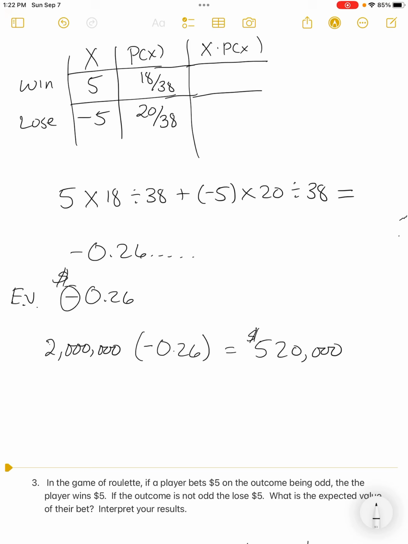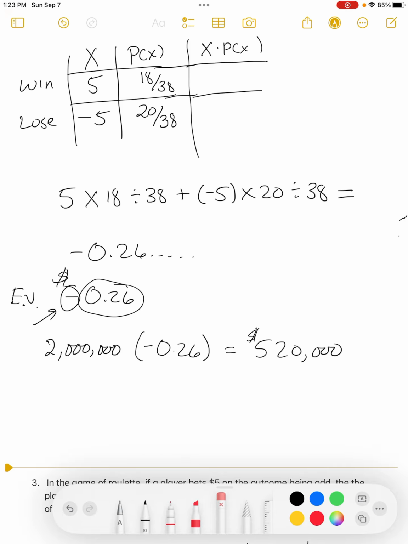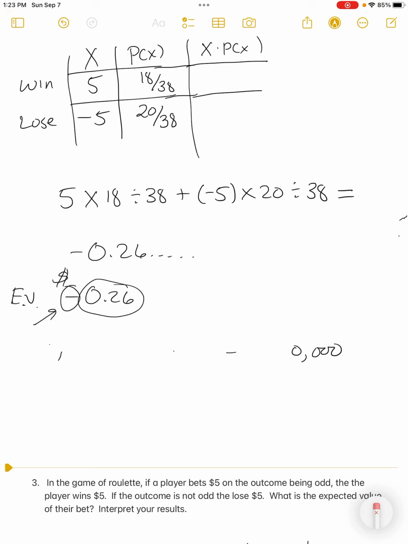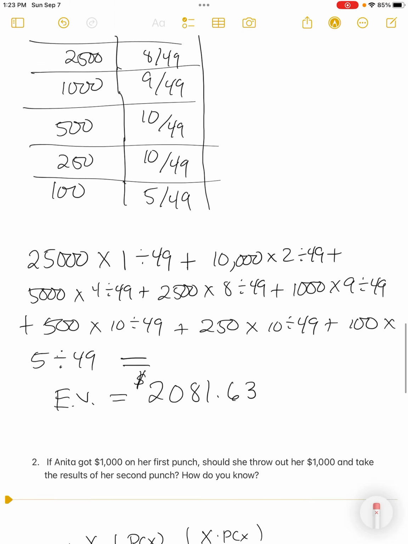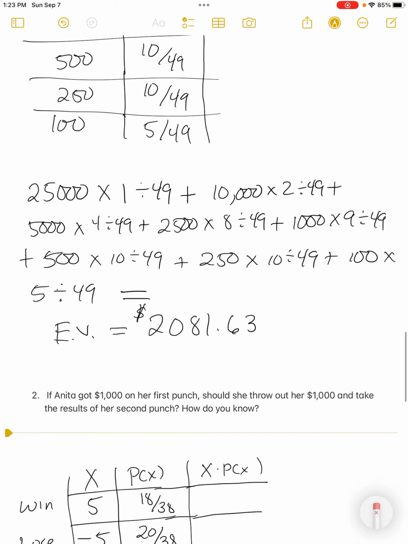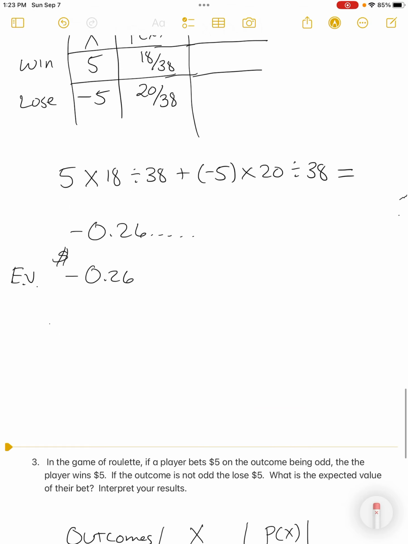But what's the result? What's the interpretation? Oh, shoot, it's a loss for the player. Probably shouldn't play this game. Hey, on average, even though the casino is going to take in $5 and pay out $5, and the rate's almost the same, it's slanted towards the negative. Hey, the casino is going to make money on this, and on average, 26 cents for every $5 bet is what they're going to make. And we can make a lot of money just taking a little bit every single time. So that's the idea of expected value. I wanted you to have some examples that were in the book and also just lay the foundation. So hopefully you feel that that's a good foundation for